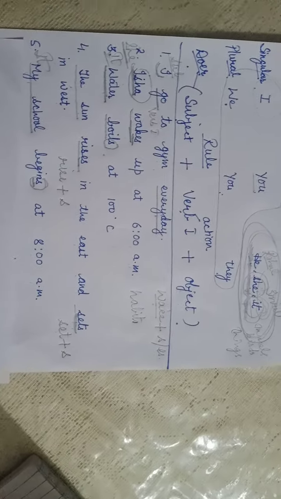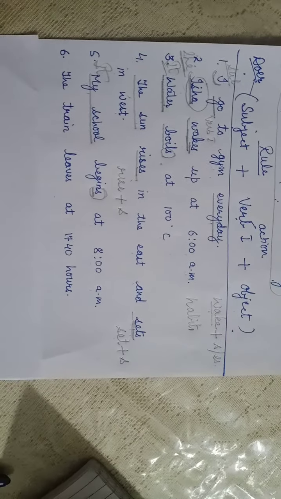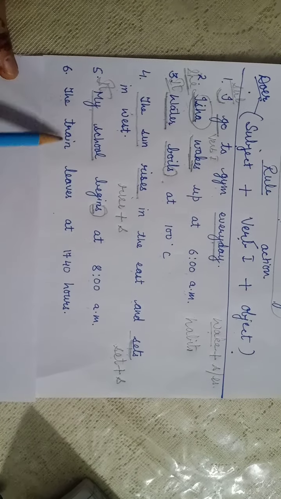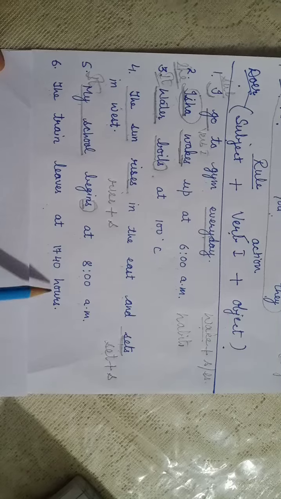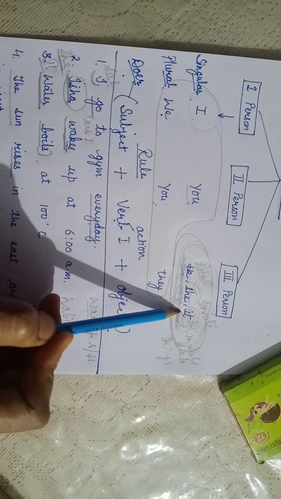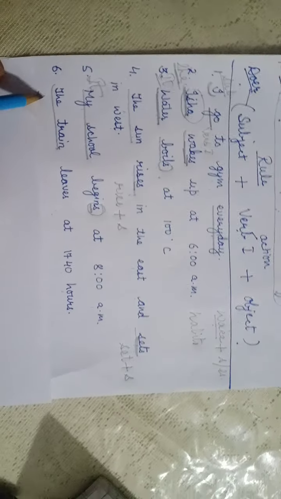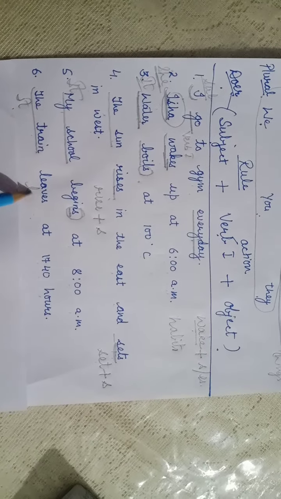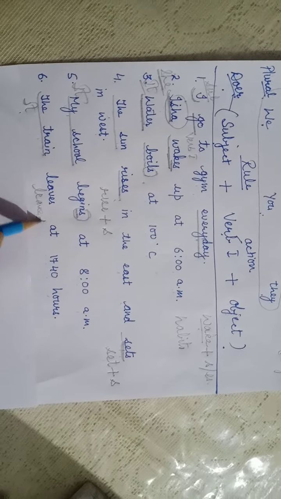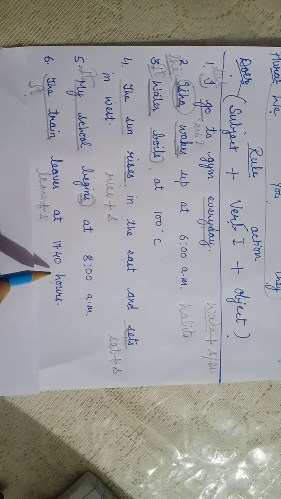And here comes the last sentence. This is also a scheduled event. The train leaves at 17:40 hours. Train again comes under third person singular, it. Leave is the verb and S is put here, leaves at 17:40 hours.